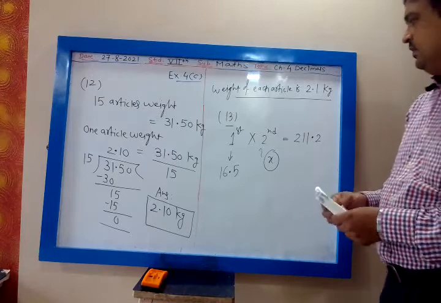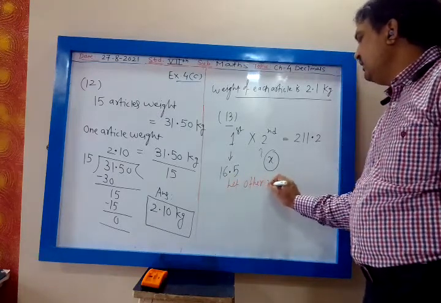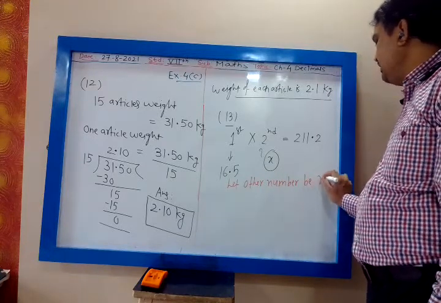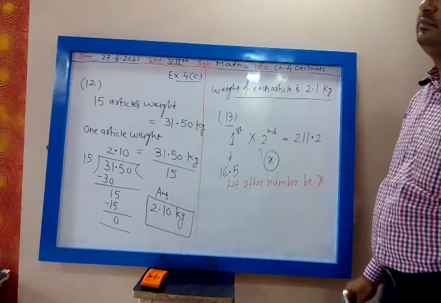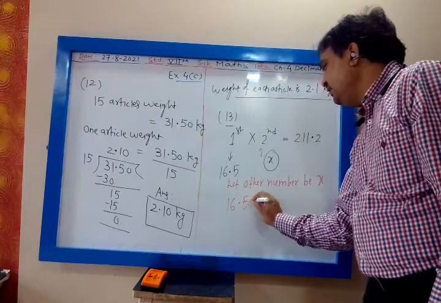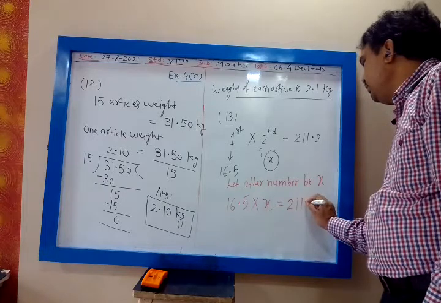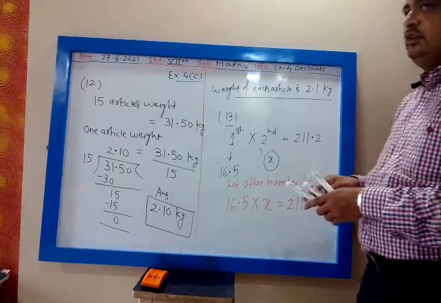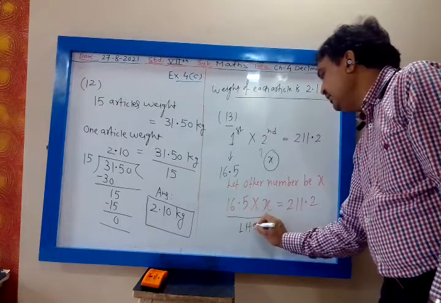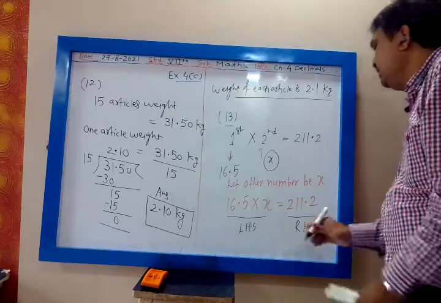Let the other number be x. So form the equation. What will be the equation? Tell me. 16.5 into x is equal to 211.2. Before equal to, it is my left hand side. After equal to, it is my right hand side.